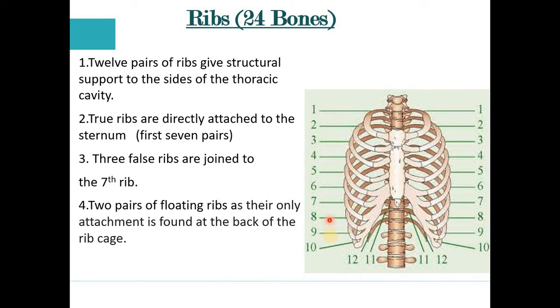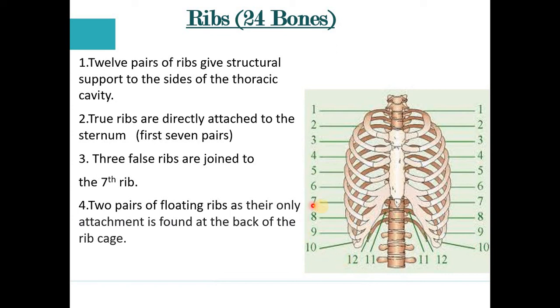And the other three bones, 8, 9 and 10, are called false ribs because they are attached only to the seventh rib. They are not attached to the sternum, only to the seventh rib. And the remaining two bones, 11 and 12, are known as the floating ribs because they are attached only to the back of the rib cage. That is why they are known as floating bones.